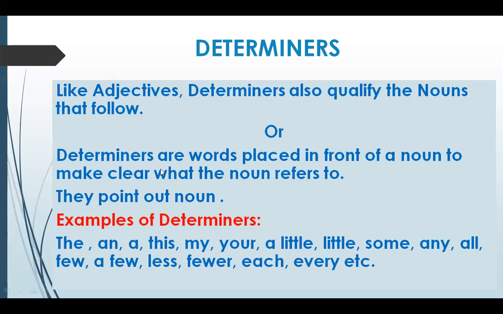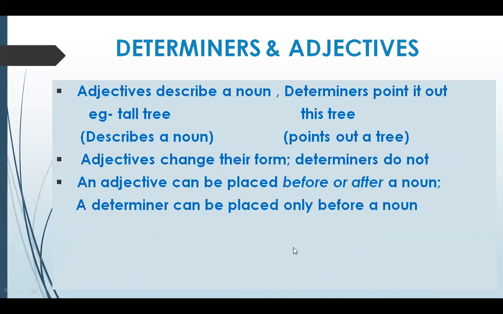Some examples of determiners: the, an, this, my, your, a little, some, any, all, few, a few, less, fewer, each, every, etc. And these are all determiners. So let's know more about determiners.